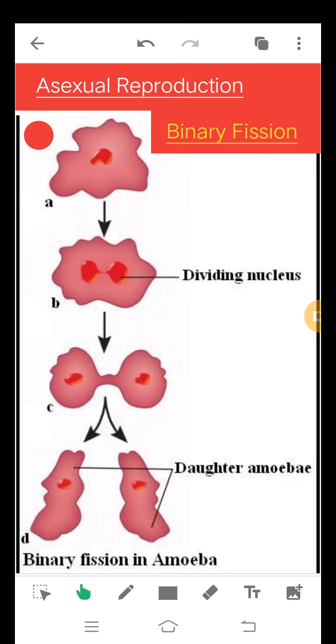So here the amoeba cell splits or divides into two amoeba. As two cells are produced, therefore we call it binary fission, where bi means two. So this process is resulting in two new cells, therefore we call it binary fission. So here again, one single parent is giving birth to two new cells. So therefore this is also a